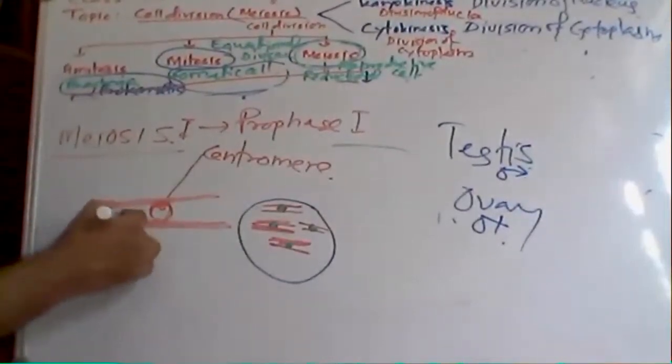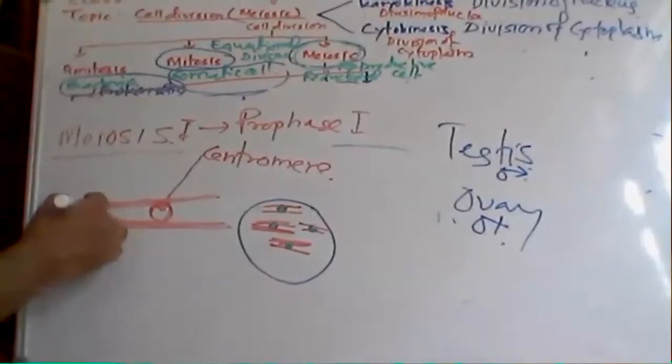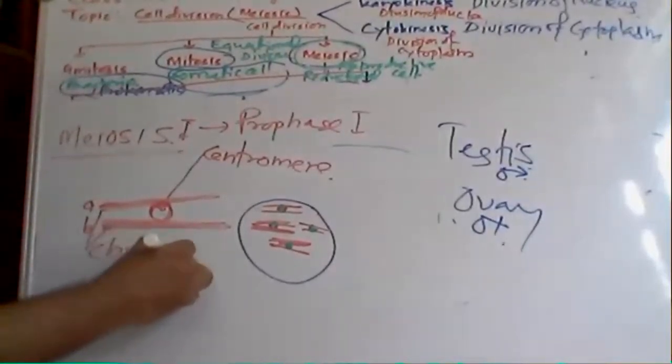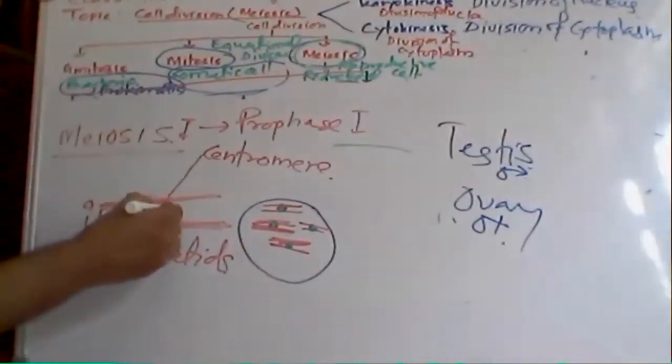This is a chromatid. Okay, this is a chromatid, and you will find this is the centromere. This is the centromere, and these are the chromatids. This is A and this is B. A and B both are chromatids. So two chromatids make a chromosome, and they are joined together by the region known as the centromere.